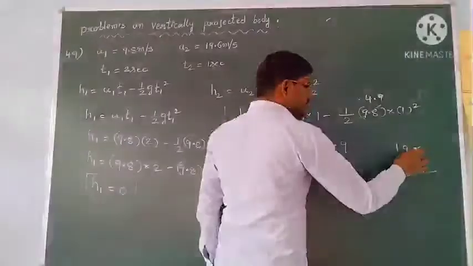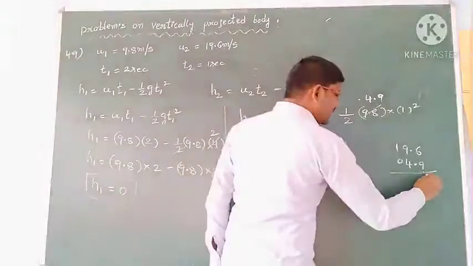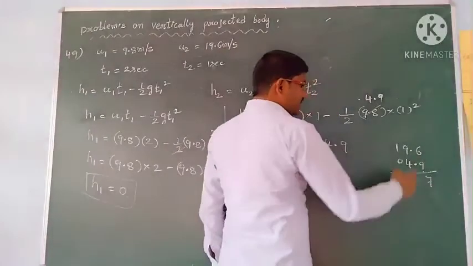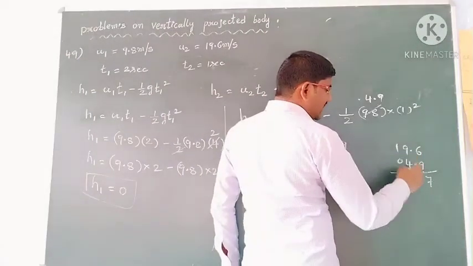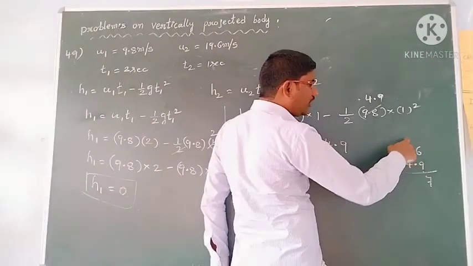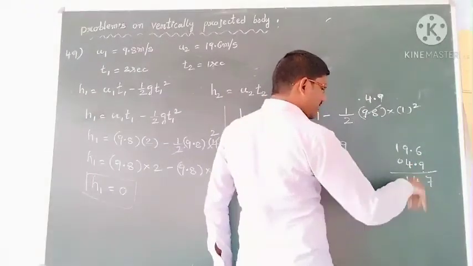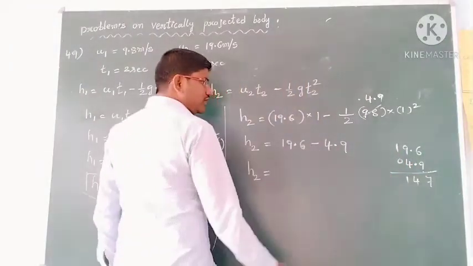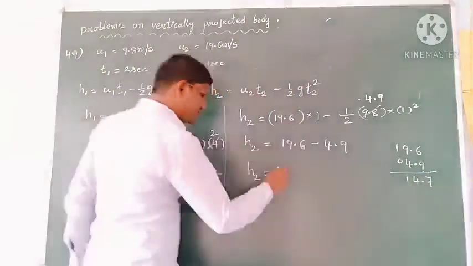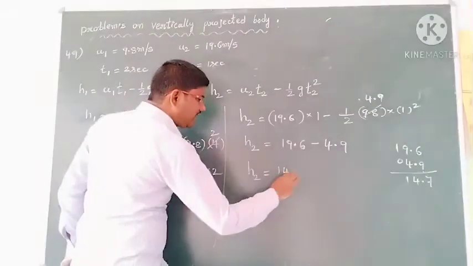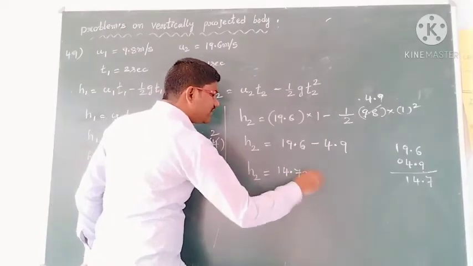16 minus 9, you will get 7, and this is 8, so already you have borrowed 1 to here. 8 minus 4 is 4, and this 1 is there. So 14.7. So h2 will be at a height of 14.7 meters.